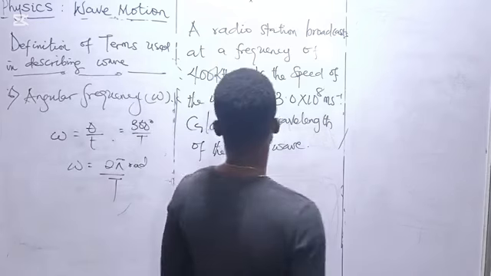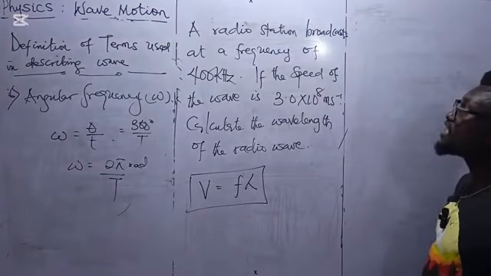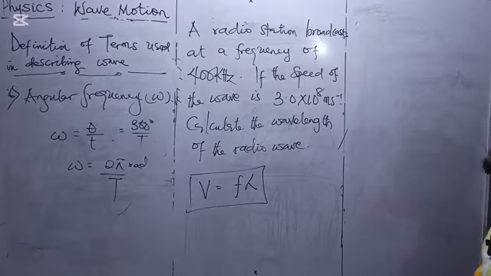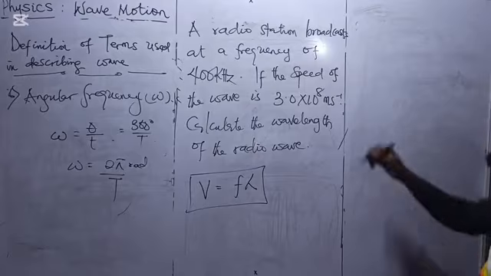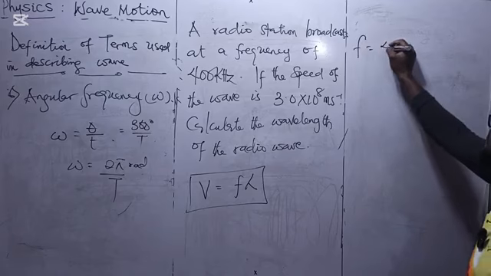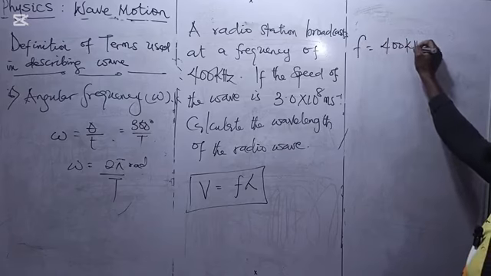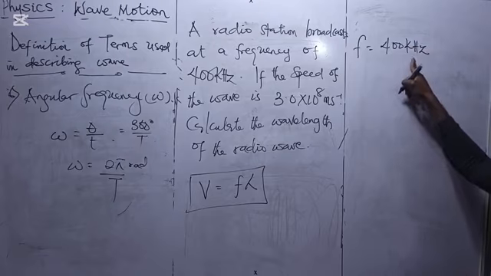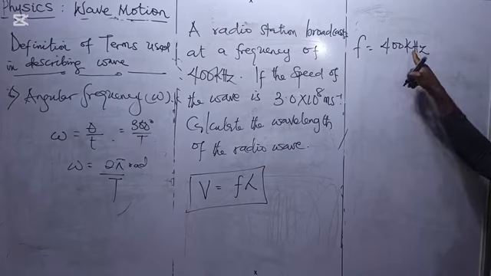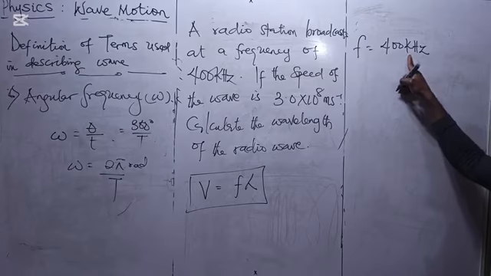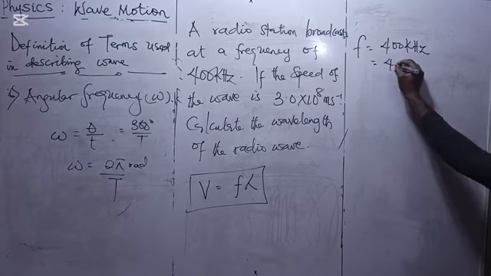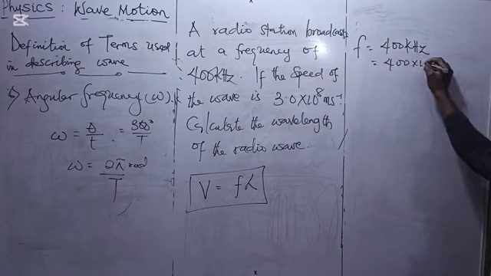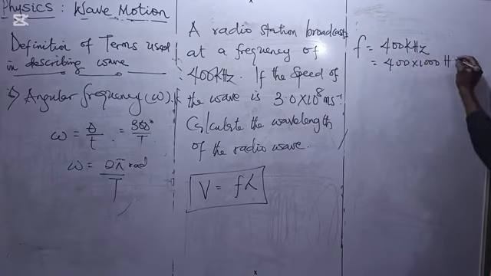From this question, we are asked to find the wavelength of the radio wave. In order to solve this, we write down the parameters. A radio station broadcasts at a frequency of 400 kilohertz. Hence, the frequency is 400 kilohertz. You can convert this kilohertz to hertz. The kilo means 1000, which means we are getting 400 times 1000 hertz.